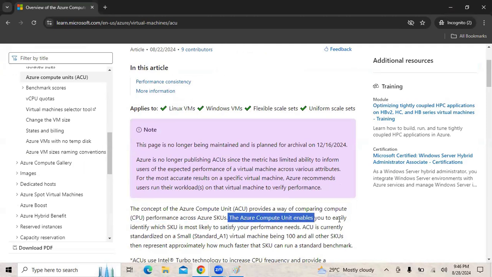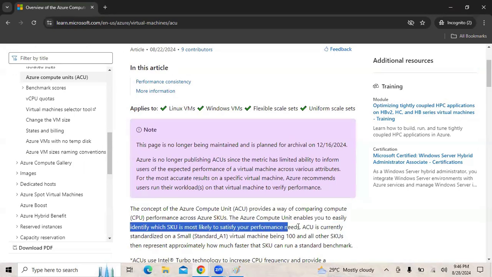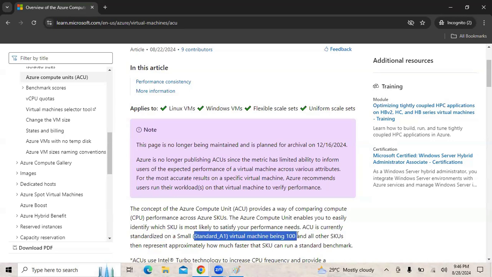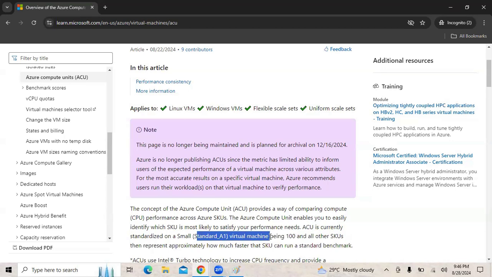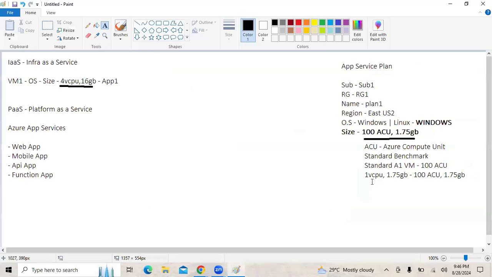The Azure Compute Unit enables you to easily identify which SKU is most likely to satisfy your performance needs. ACU is currently standardized on a small standard A1 virtual machine being 100, right? And all other SKUs then represent approximately how much faster that SKU can run on that benchmark. And what is the size of this small standard A1 VM? 1 vCPU and 1.75 GB of memory.